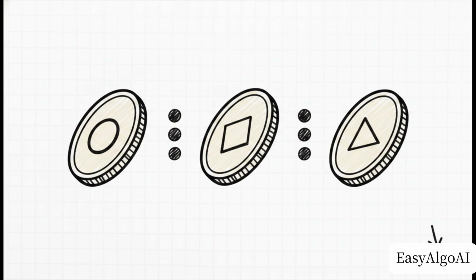As for that giant pi symbol out front, that just dictates that we take the individual likelihoods for every single example in our dataset and multiply them all together. It's exactly like calculating the joint probability of a bunch of independent coin flips. You just multiply the odds.